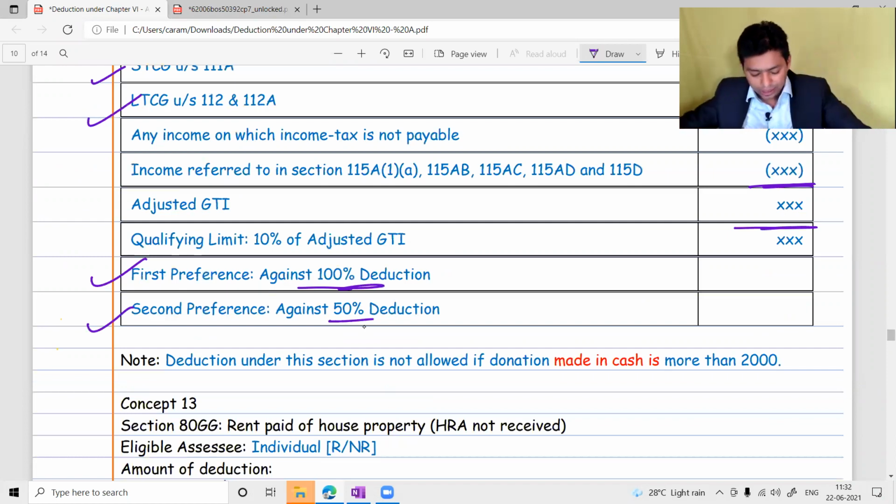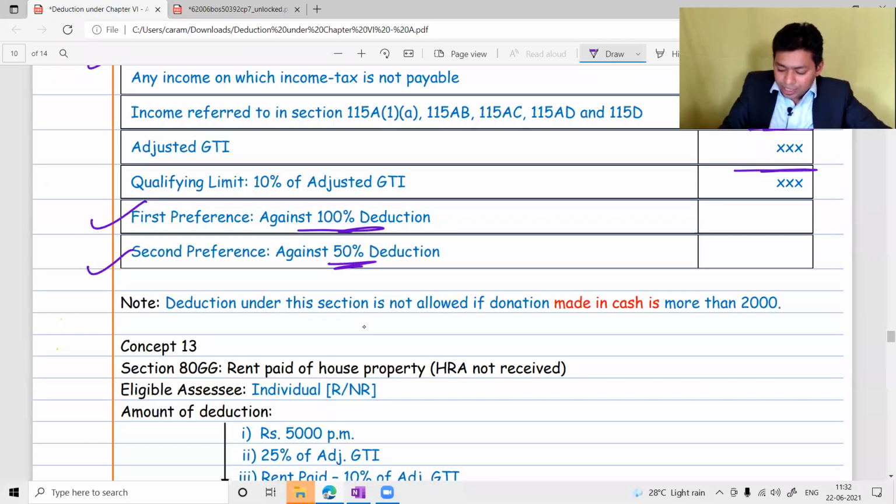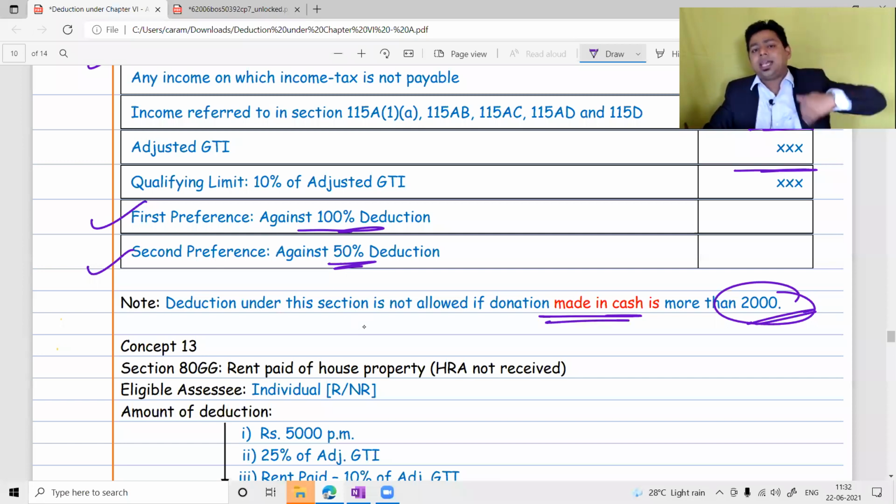And the second preference goes to the 50% category. Any donation made in cash exceeding 2,000 is not allowed. 2,000 is the limit now in all the sections. Earlier this limit was 10,000. With the amendment in the whole 80G series, now the limit is 2,000. You cannot make a donation of more than 2,000 in cash and claim the deduction in income tax.